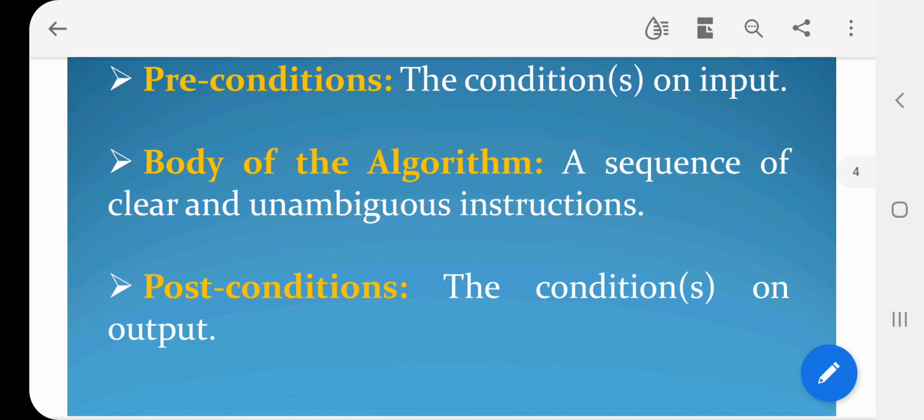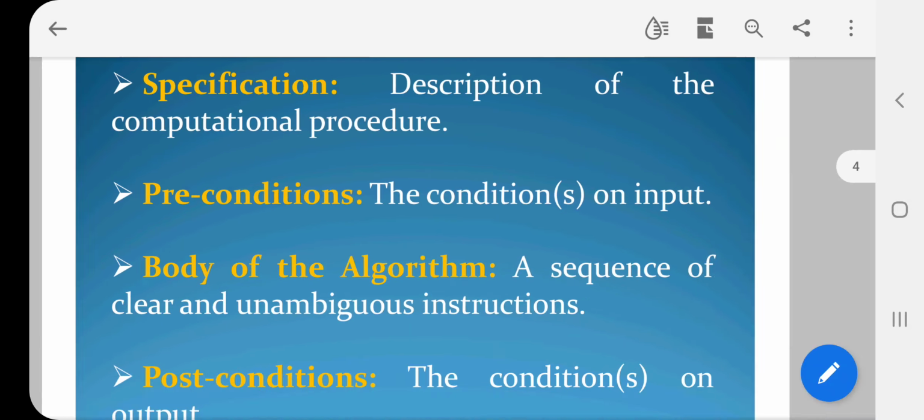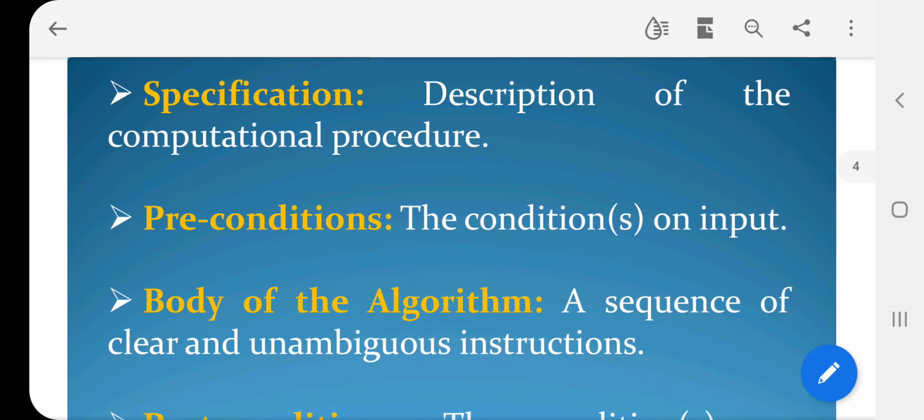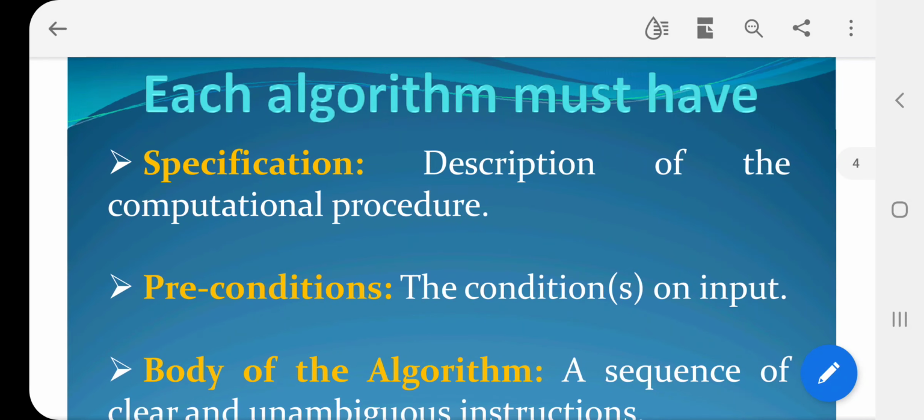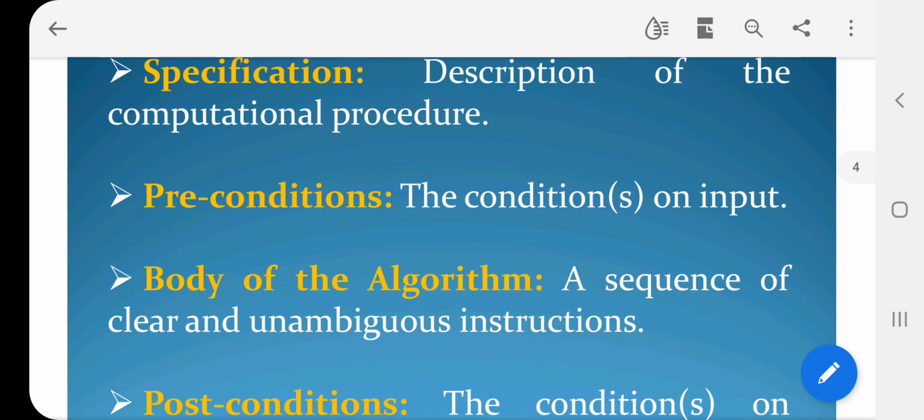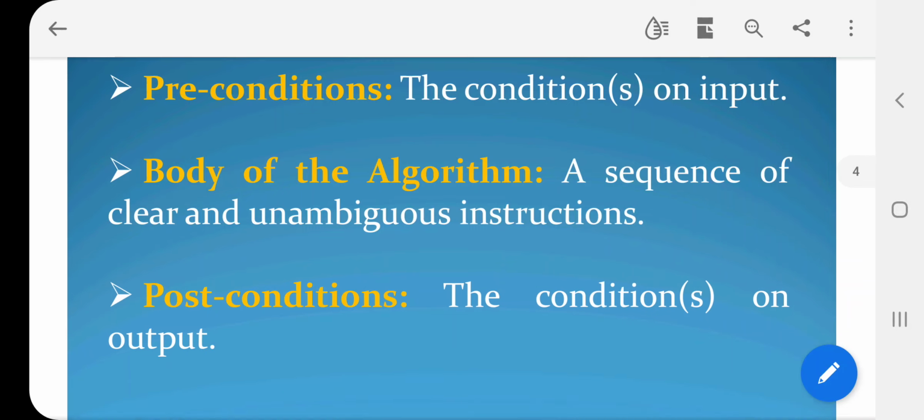The last one is the postcondition, the desired output. The conditions on the output: output should be like this. That is important. For example, the output should be in descending order or in ascending order. So desired output should be there. So these are the four important things we have to consider before writing an algorithm: specification, next one is preconditions, then the body of the algorithm, and the postconditions.